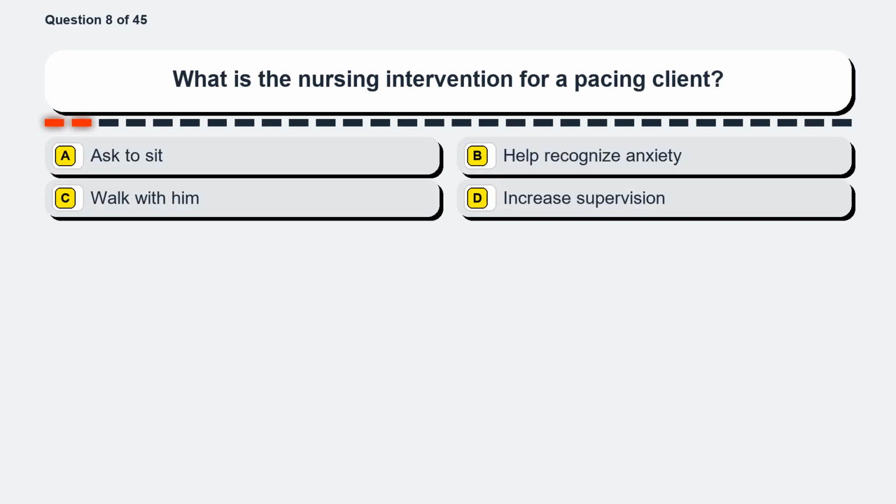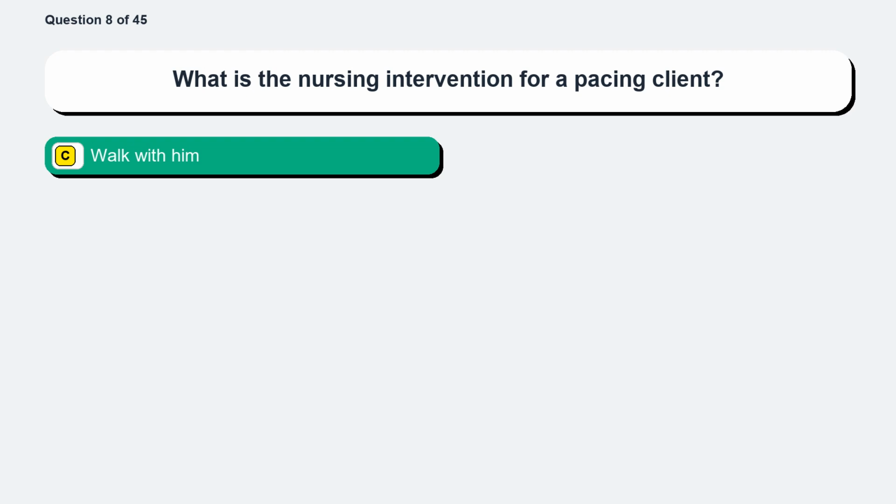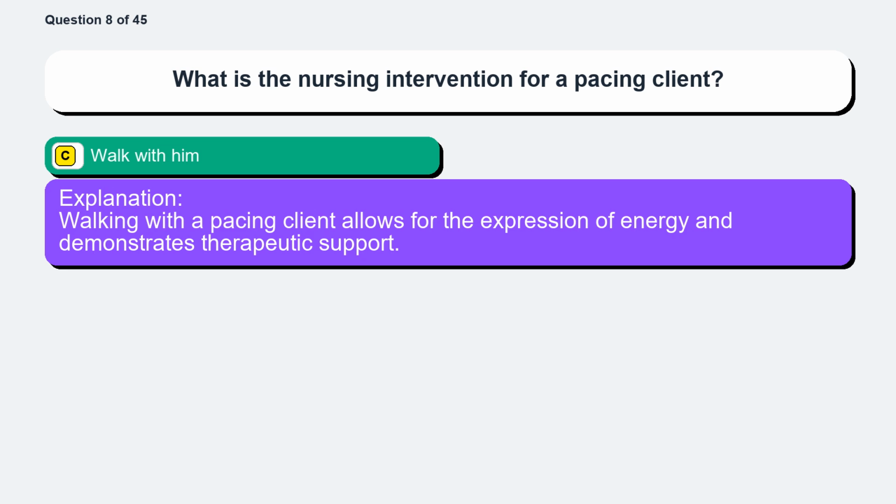Question 8. What is the nursing intervention for a pacing client? Option A, ask to sit. Option B, help recognize anxiety. Option C, walk with him. Option D, increase supervision. The correct answer is option C, walk with him. Walking with a pacing client allows for the expression of energy and demonstrates therapeutic support.